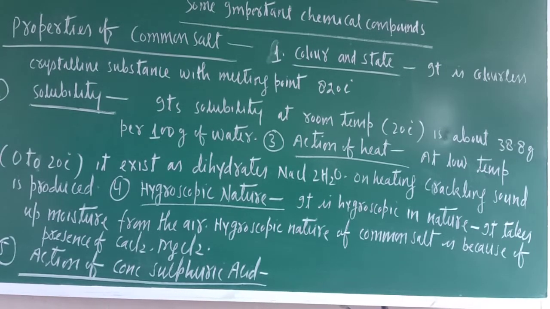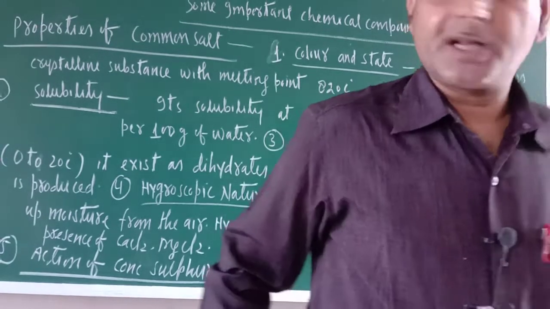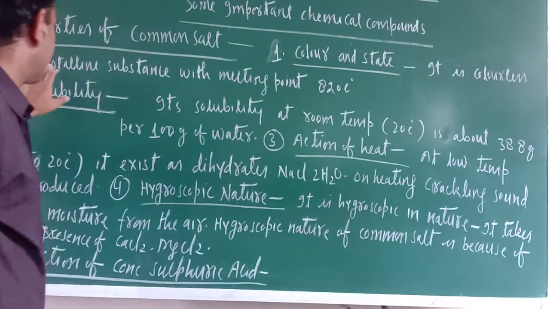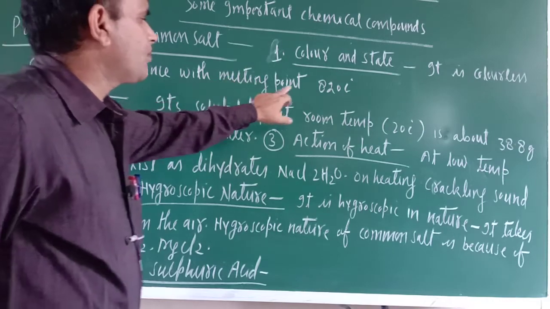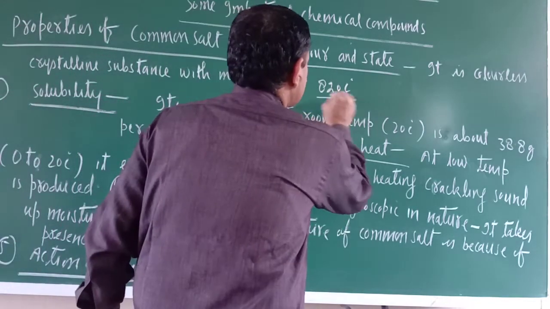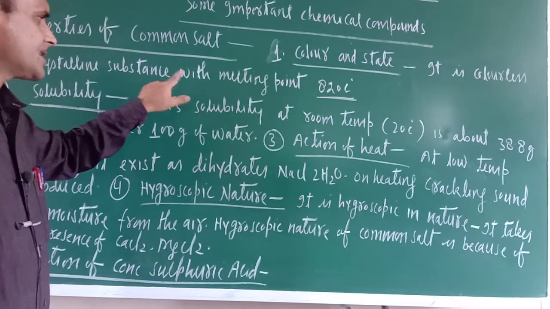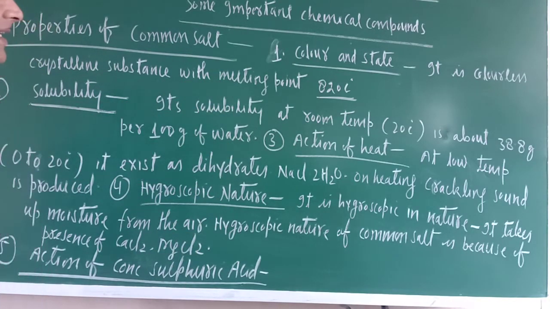Now the properties of common salt. Number one is color and state. It is a colorless crystalline substance with a melting point of 820 degrees Celsius. Next, solubility.